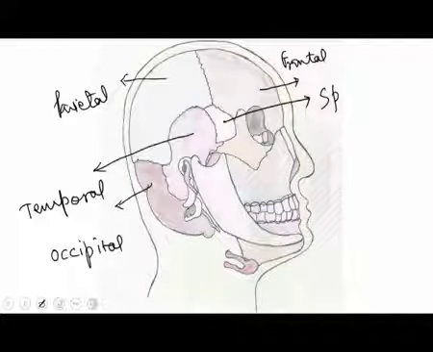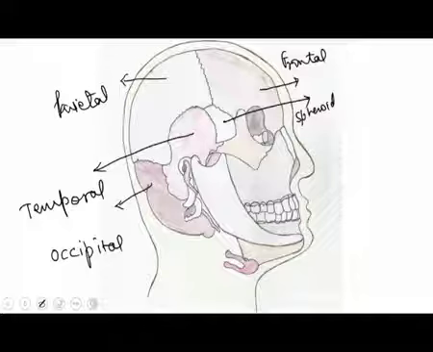We do not have space here, so I will just write it small. This sphenoid is another bone in this area, forming the boundary.